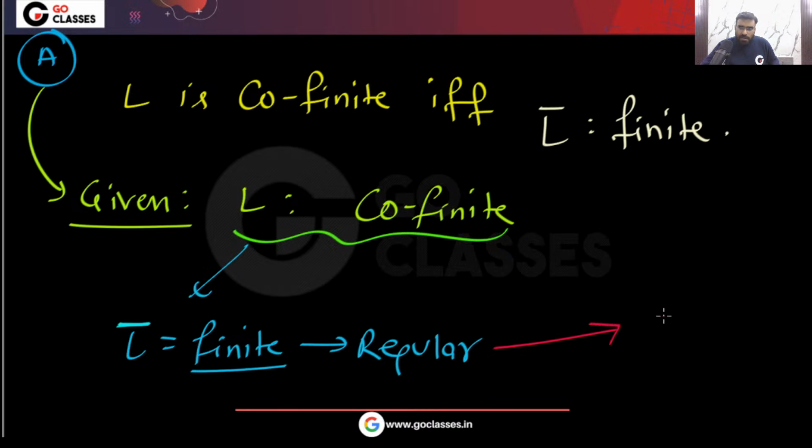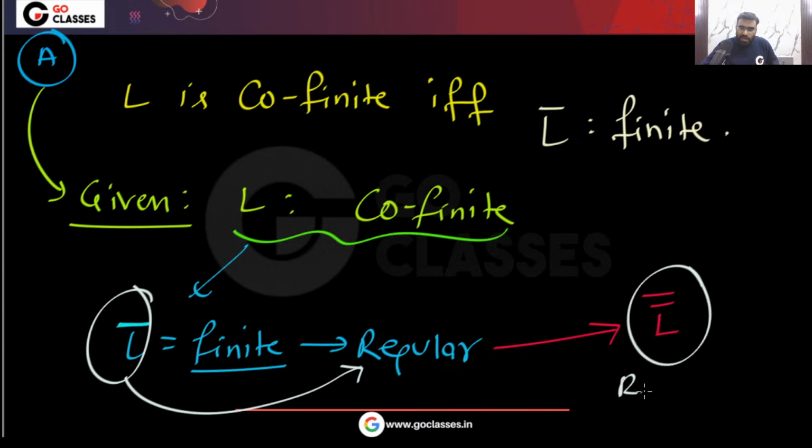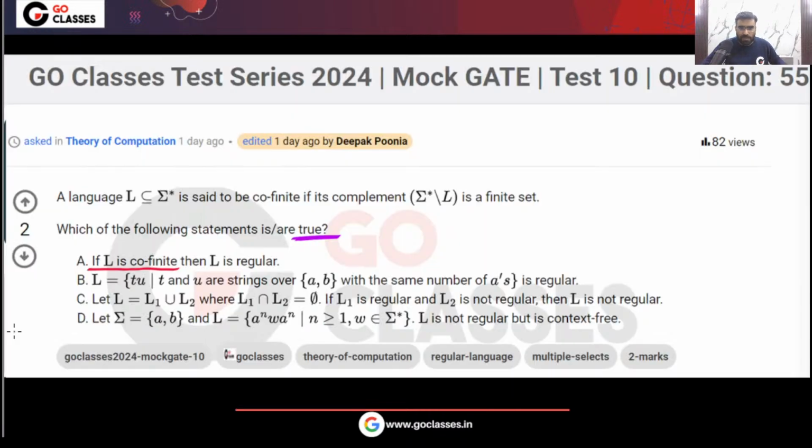Now you tell me, if L complement is regular, then what can you say about its complement again? This L complement is a regular language. So what can you say about its double complement? That also will be regular, right? And double complement is same as L. So I can say that L is regular. Very simple, because the complement of a regular language is regular. So L will be regular, and this option A is a true statement.